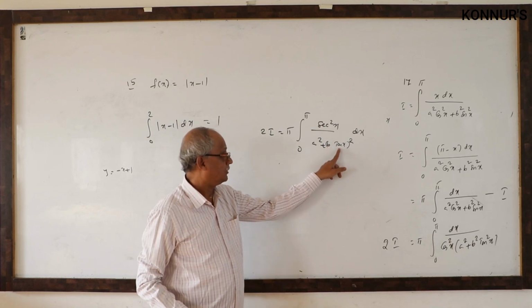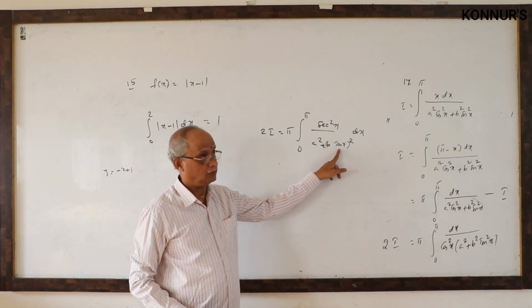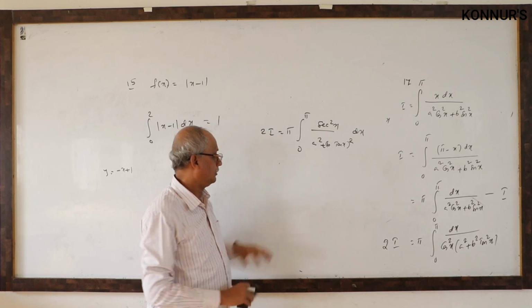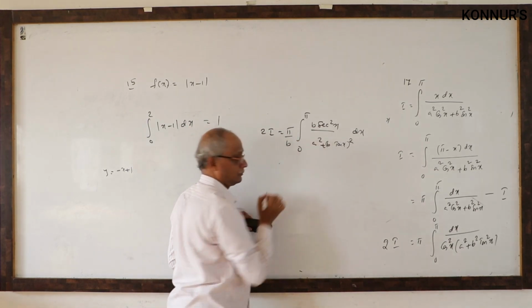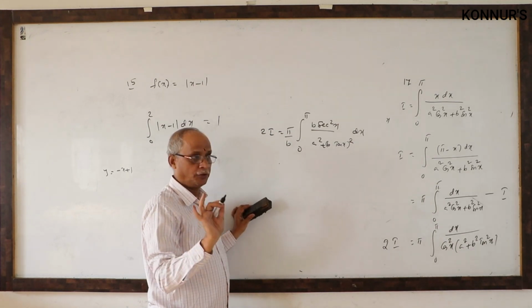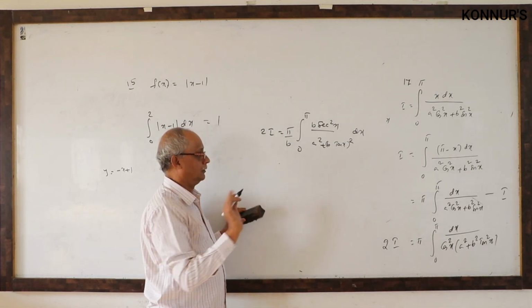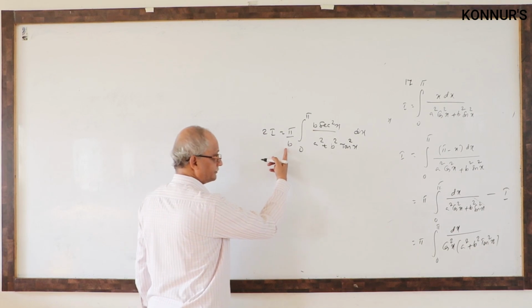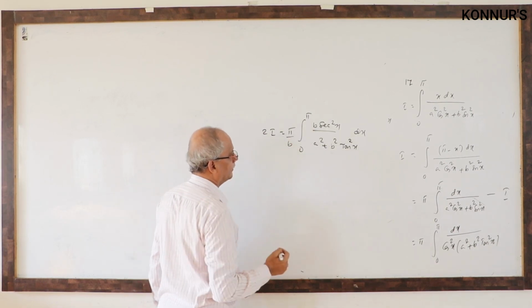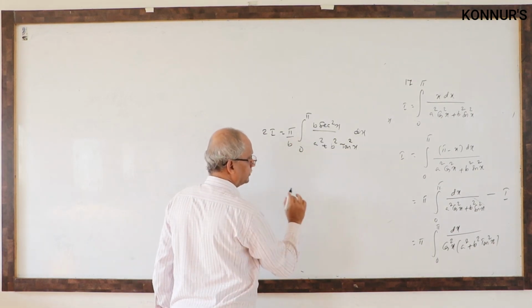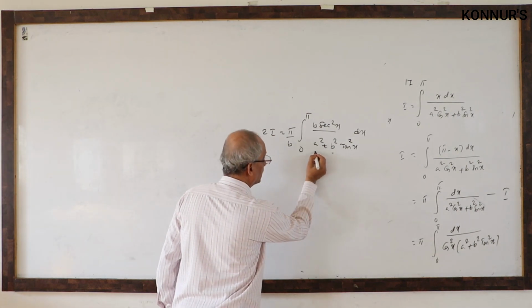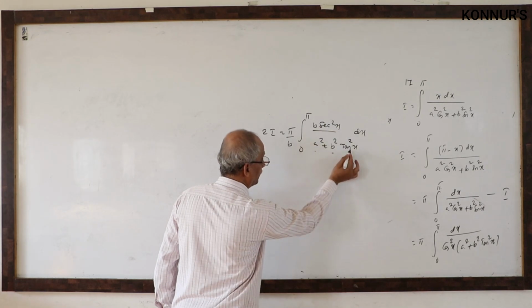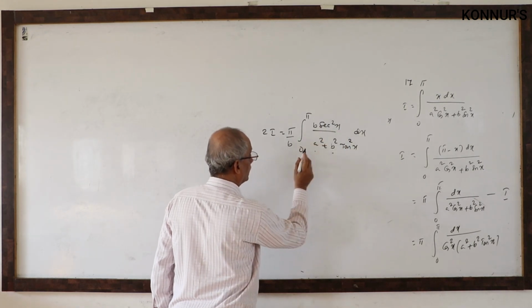What is the derivative of b tan x? b secant square x. The b is missing, okay, no problem. A missing constant is not a problem, but if a function is missing, you cannot do anything. Clear? Here, 0 to pi b secant square x by a square plus b square tan square x. Constants are not important. Here, square, even functions.